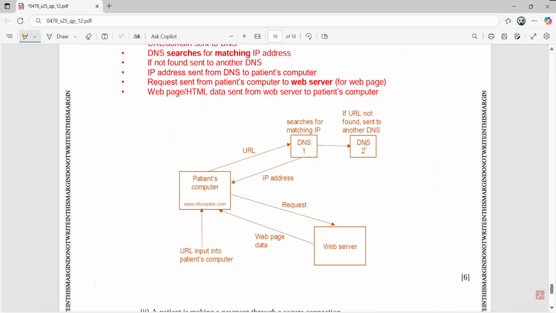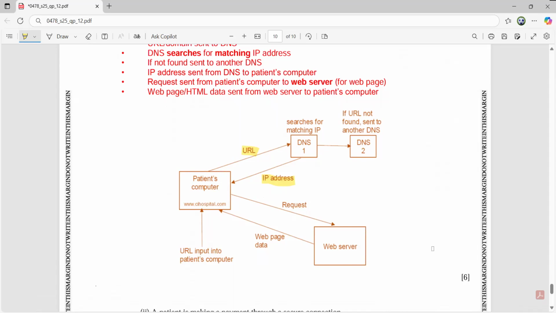But if it's not, then DNS two is going to be searched and the IP sent back. And then once the IP address has been received, the web server will be contacted, the IP address is sent for the request, and the web server will be sending the web page back.